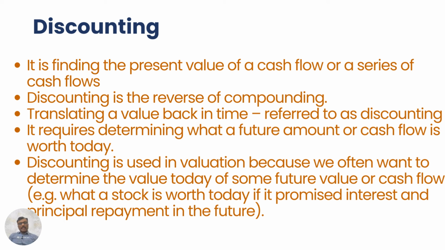Now, the next concept is discounting. Discounting is the reverse of compounding. Discounting involves translating the value back in time, and it is used to determine the current value of a future sum. If you want to know the current value of a future sum, you use the discounting method. On the other hand, if you want to know the future value of a current sum, you employ compounding. Discounting is particularly useful in calculating the present value.